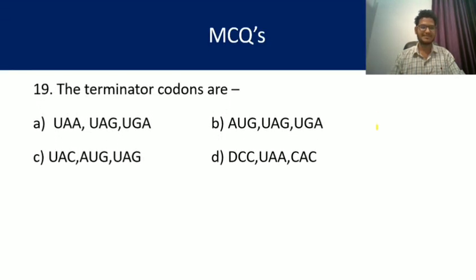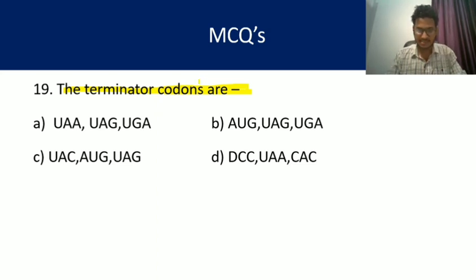Question number 19. The terminator codon is... Terminator codons are, because there are three different nonsense codons. I have already told you. What are the three nonsense codons? UAA, UAG, UGA.